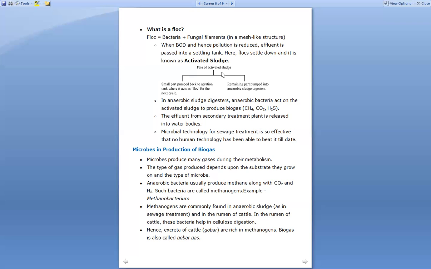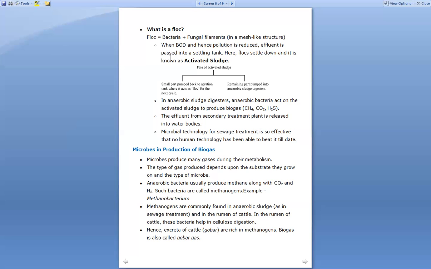Now, what is the fate of activated sludge? First, a small part is pumped back to the aeration tank, where it acts as flock for the next cycle. So again, a small part of this activated sludge is sent to the first tank, where the sedimentation was taking place in the primary treatment, right? There it acts as a flock. That means the bacteria and the fungus are already present in that flock. So if you add that to the earlier stage, the time-consuming process becomes shorter.